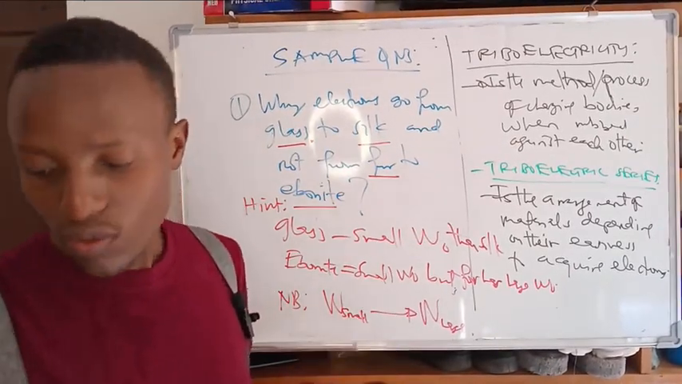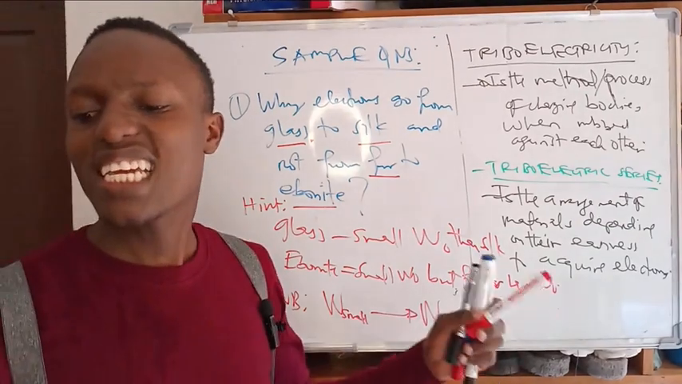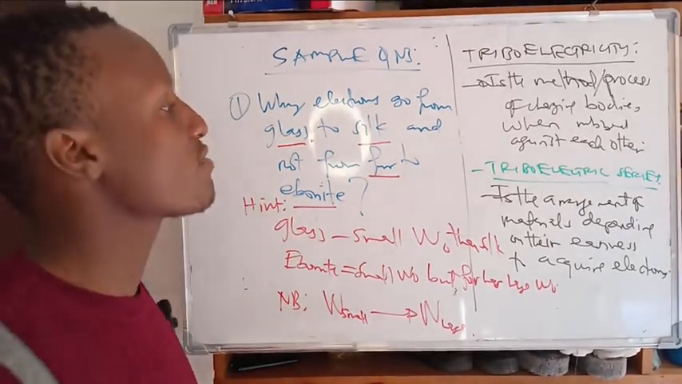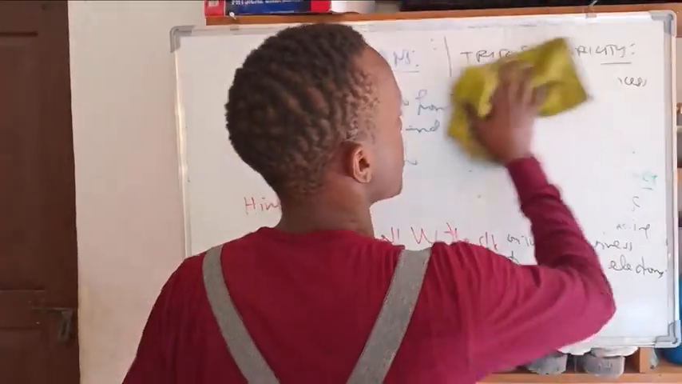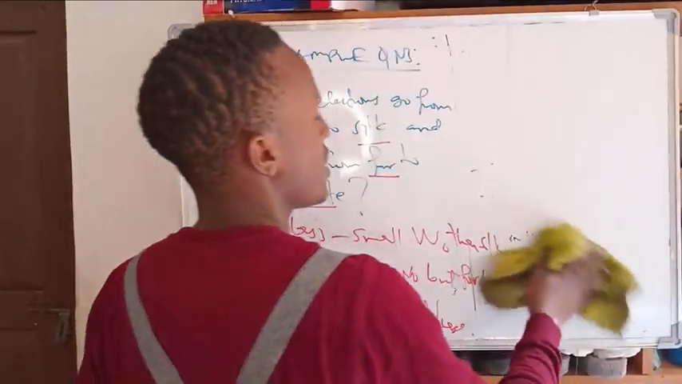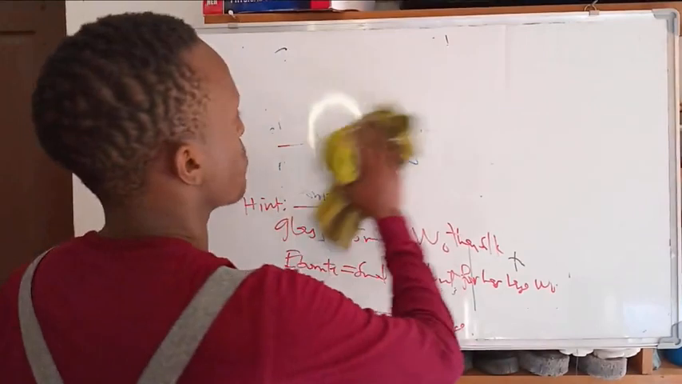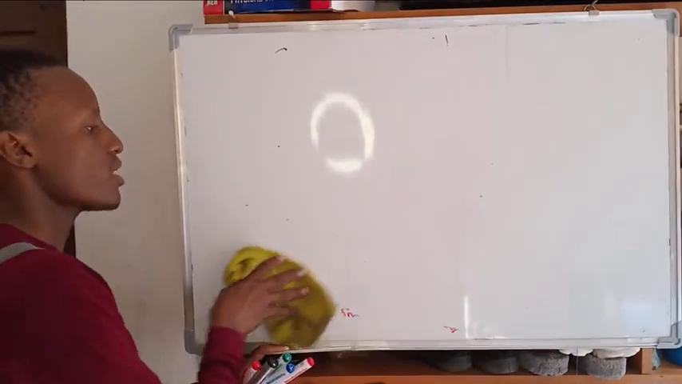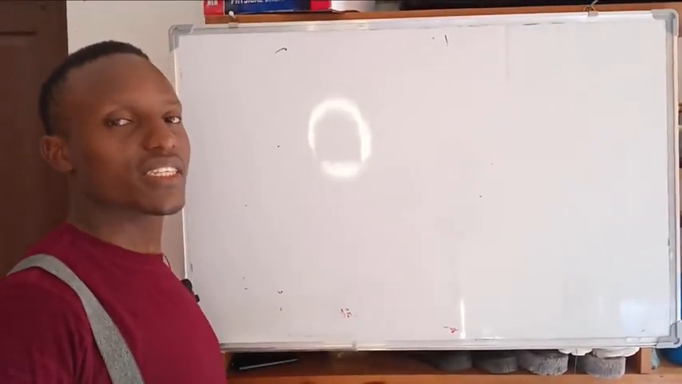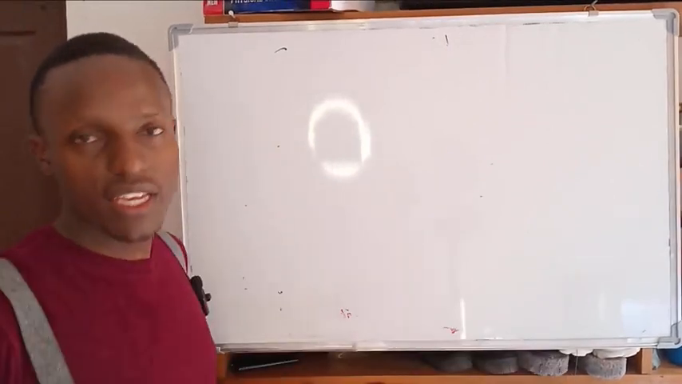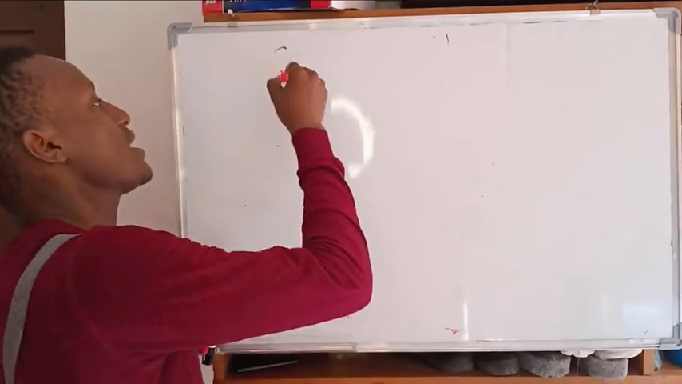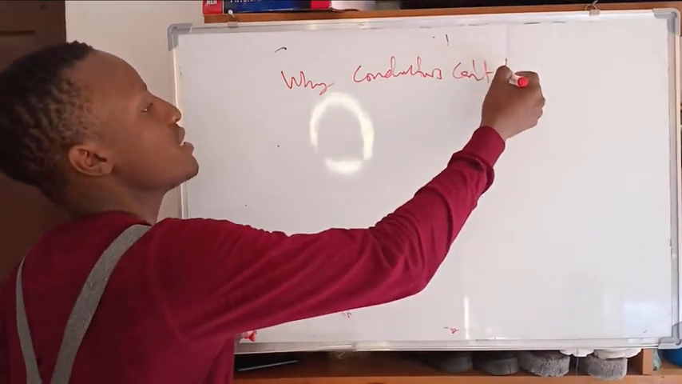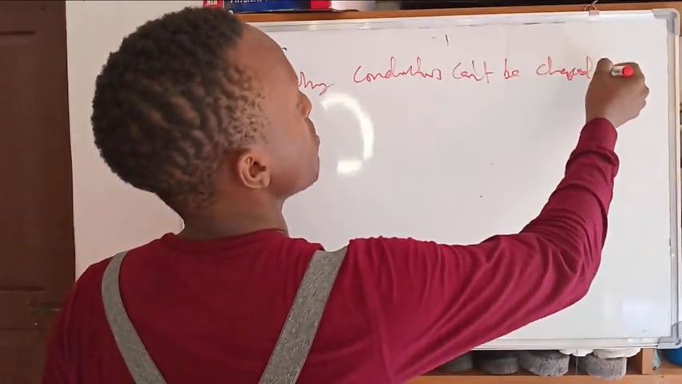Another question you can be asked: conductors cannot be electrified by friction. Why? Explain why conductors can't be electrified by friction. The reason is that conductors take away the electrons. That's why conductors can't be charged by friction.